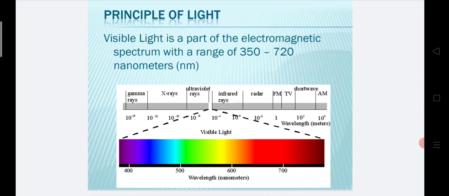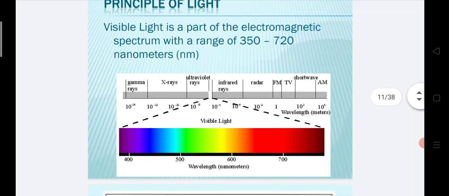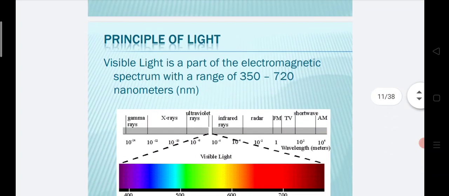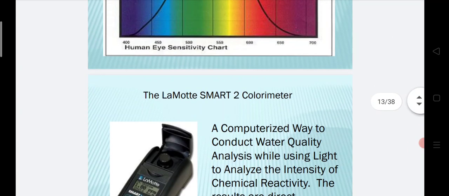Principle of light. Visible light is a part of the electromagnetic spectrum with a range of 350 to 720 nanometers. We see that the range between 350 and 750 nanometers is visible light. The others, gamma rays, X-rays, ultraviolet rays, infrared rays, radar, FM, TV, software, are all in that electromagnetic spectrum, but these have different wavelengths. Visible light has a wavelength of 350 to 720 nanometers.